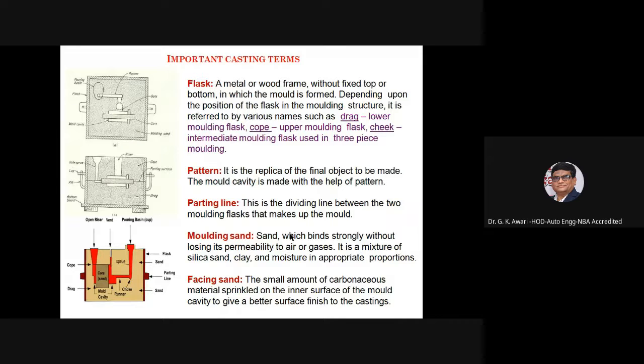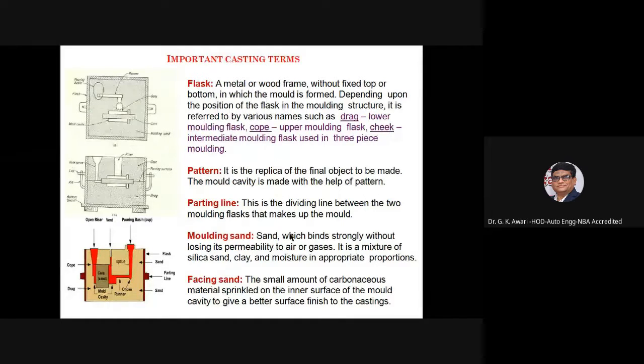So, important casting terms: flask. A flask is a metal or wood frame without fixed top or bottom in which the mold is formed. Depending upon the position of the flask in the molding structure, it is referred to by various names such as the drag and the cope.